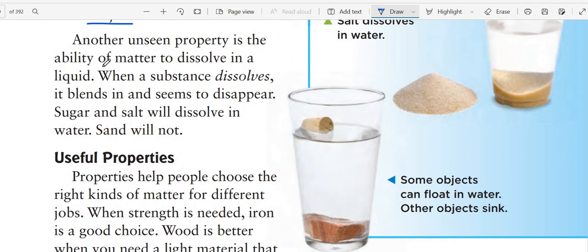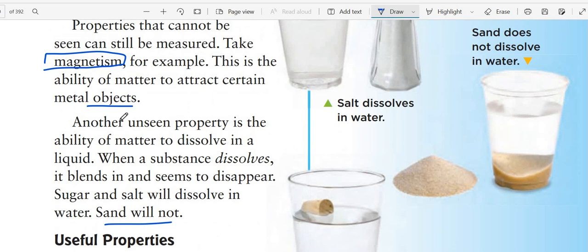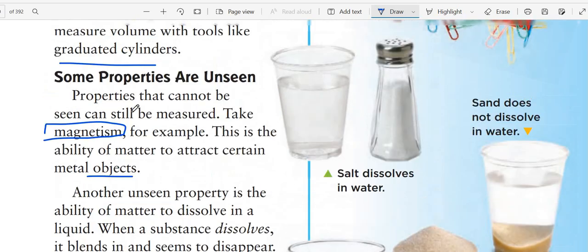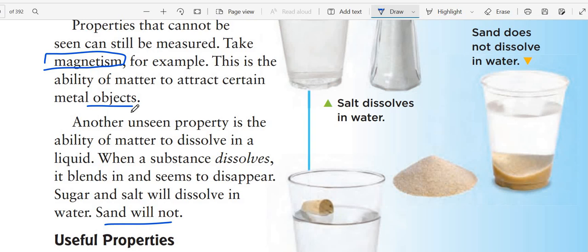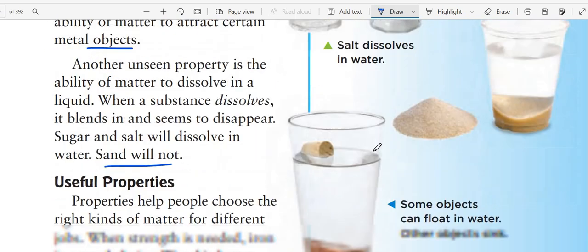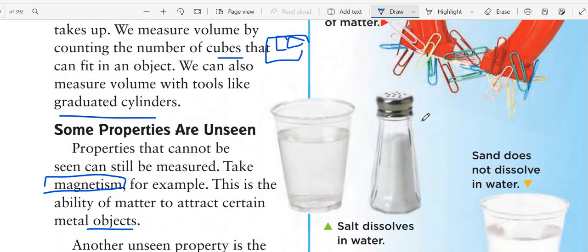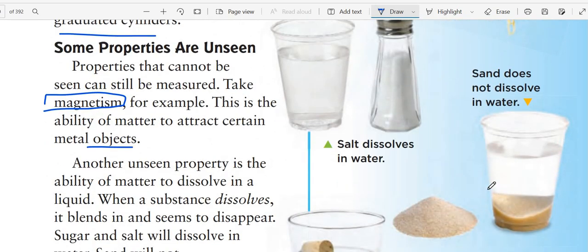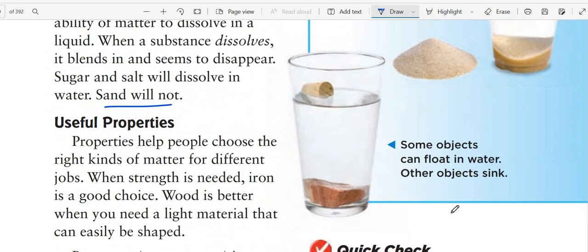Another unseen property is the ability of matter to dissolve in a liquid. When a substance dissolves, it blends in and seems to disappear. Sugar and salt will dissolve in the water and sand will not. Also, another property we cannot see is the ability of dissolving some matter in the water, like the sugar and salt, and the sand cannot be dissolved in the water.